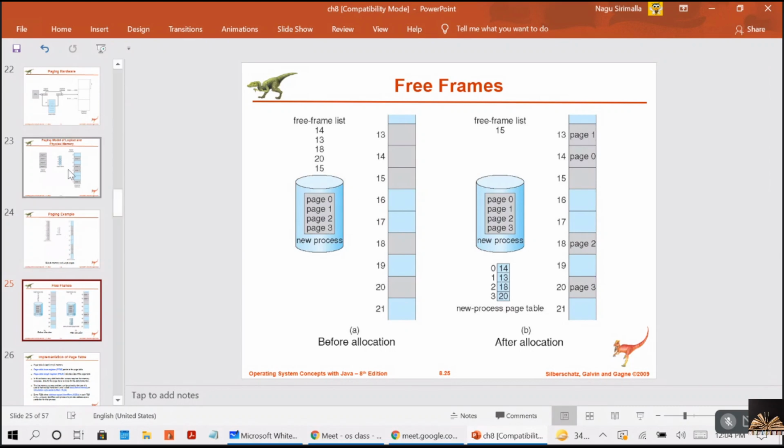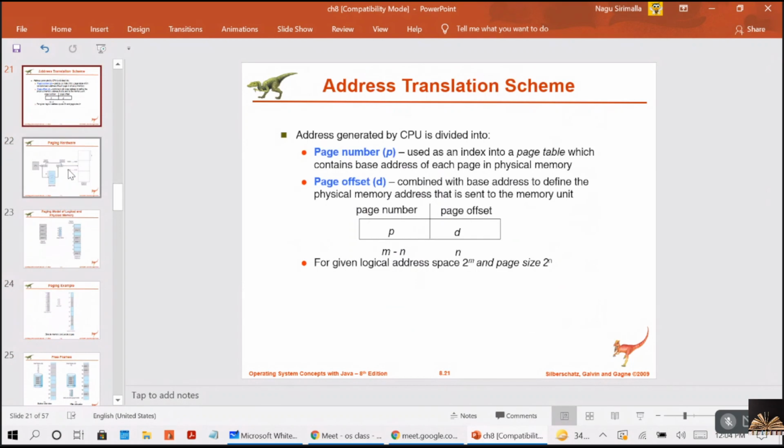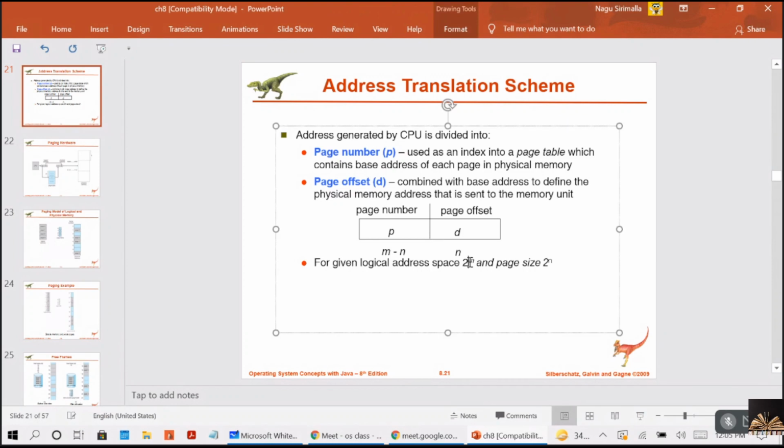And one more point I want to tell you guys here. This m minus n and n, you should remember these two. If the size of the logical address space is 2 power m, and the page size is 2 power n bytes, then the high order m minus n bits of the logical address designate the page number, and the n lower order bits designate the offset.